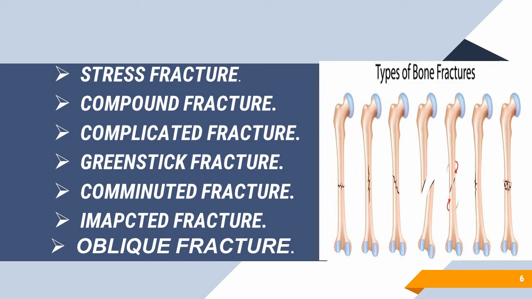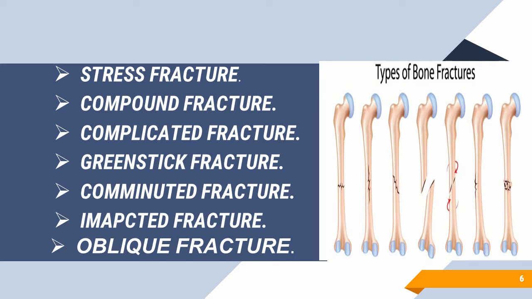Okay. Now the fourth one is greenstick fracture. This fracture is mainly seen in children because children's bones are very soft, and whenever there is any stress on the bone, it gets bent rather than breaking. Okay. Next one is comminuted fracture. In this fracture, the bone is broken into many pieces at one place or at different places. Okay. And it can happen in cycle race, bike race.